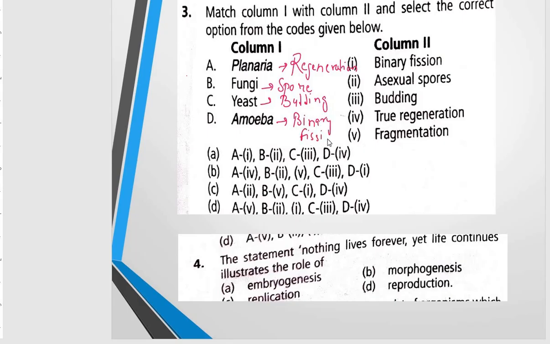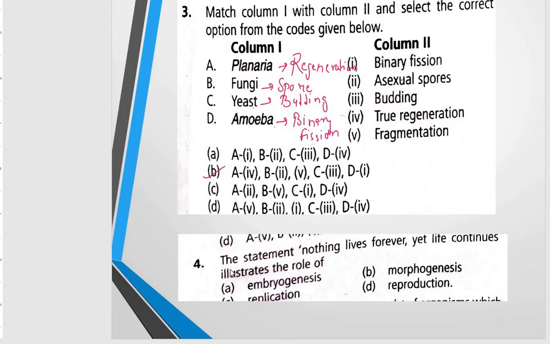Right? So likewise, you can select the option, and here the correct option will be B. Planaria will have regeneration. Fungus will have the asexual spores. Yeast will have budding, and amoeba will have binary fission.